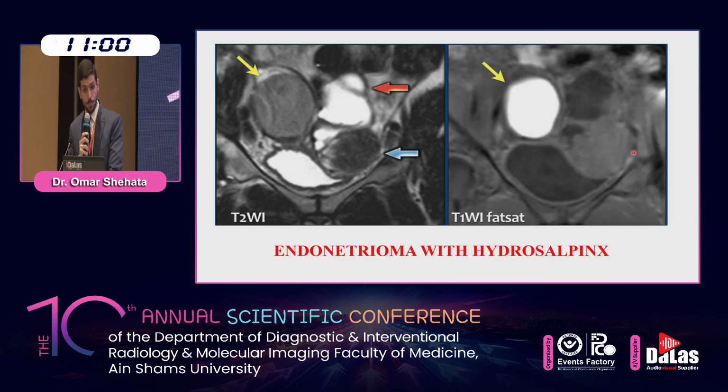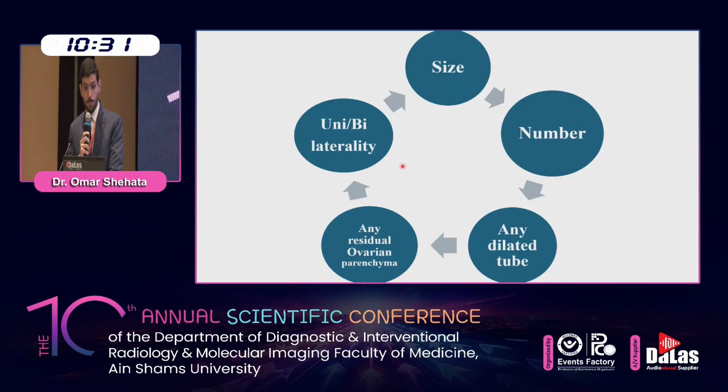The second type of adnexal endometriosis is tubal, seen in this case where the endometrioma, shown at the yellow arrow, has high T1 and low T2 signal intensity, while the hydrosalpinx, shown at the red arrow, has low T1 and high T2 signal, and lastly the blue arrow shows iso-intense T1 and hypo-intense T2 signal, which was likely a leiomyoma.